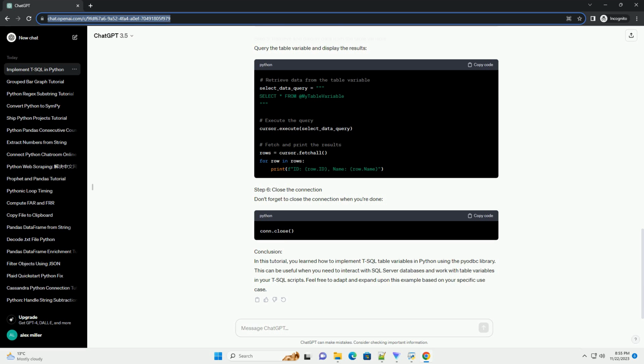Conclusion. In this tutorial, you learned how to implement T-SQL table variables in Python using the pyodbc library. This can be useful when you need to interact with SQL Server databases and work with table variables in your T-SQL scripts. Feel free to adapt and expand upon this example based on your specific use case.